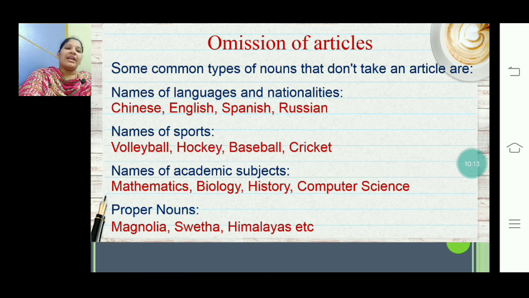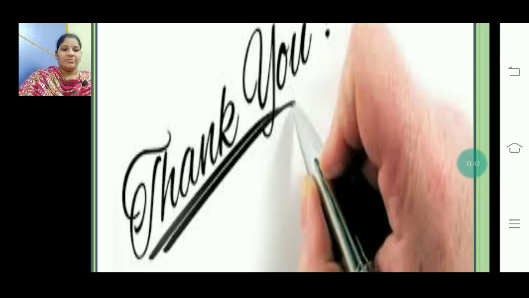Next, names of academic subjects. You can't say "I love the mathematics." It's just "I love mathematics." "I hate biology." "History is easier than computer science." Likewise, we just talk about the academic subjects, not followed by any article. And then proper nouns, in the sense of names of anything or anybody. We can't use any articles before the names of somebody. So this is all about articles.